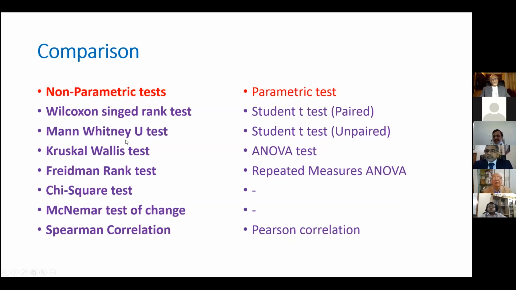Mann-Whitney U test corresponds to when the student t-test cannot be applied, when the data is not able to stabilize the variance. When you cannot stabilize the variance, only at that time you have to choose the Mann-Whitney U test. Otherwise, it will give a wrong answer, a wrong p-value. Same with the ANOVA test, when 3 or more groups are there.